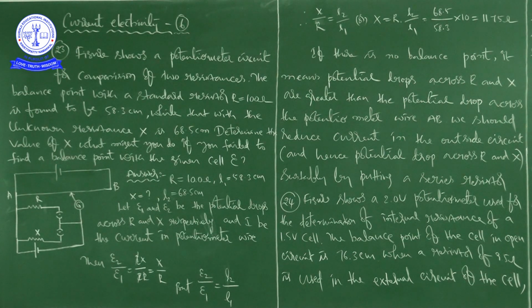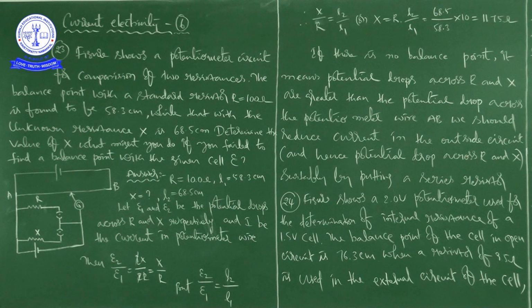Let epsilon 1 and epsilon 2 be the potential drops across capital R and capital X respectively, and I be the current in the potentiometer wire.